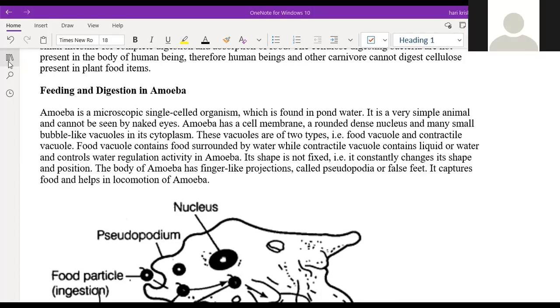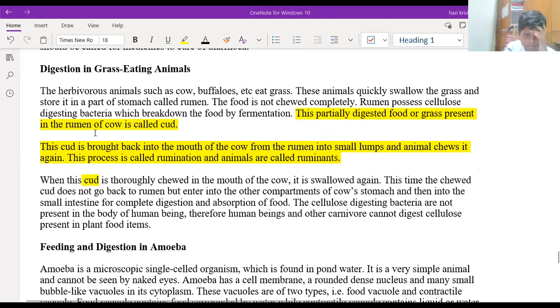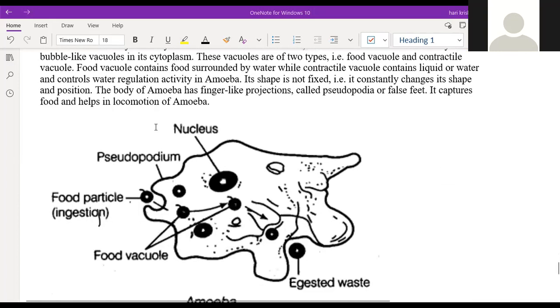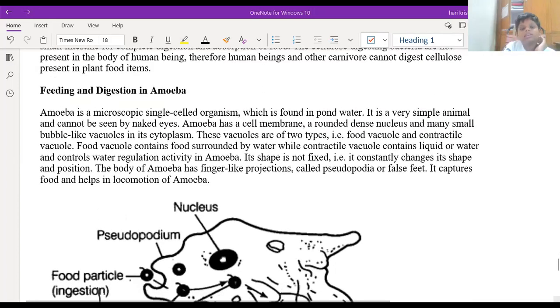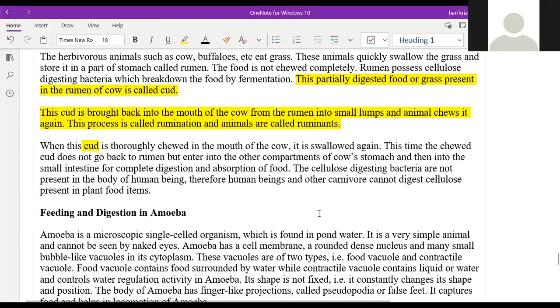Abomasum is the last chamber, right? Sir is asking whether we will study these four chambers in detail. Okay, we'll see to it next class.